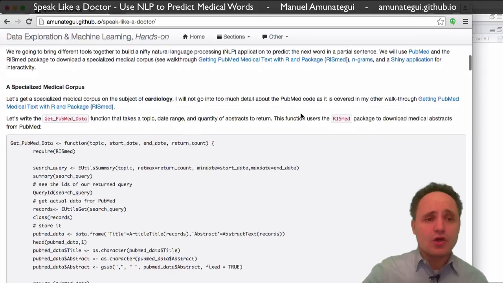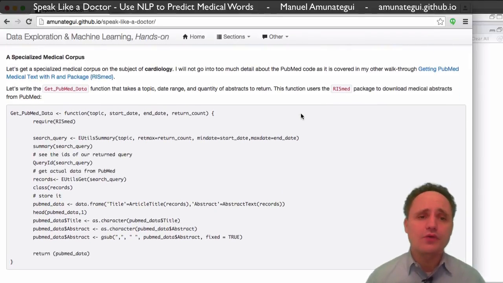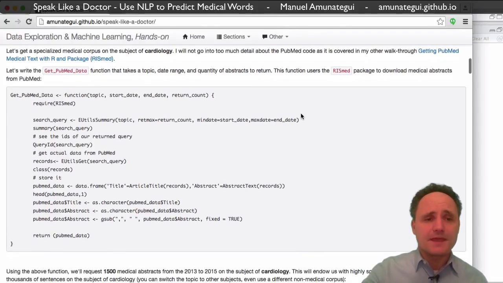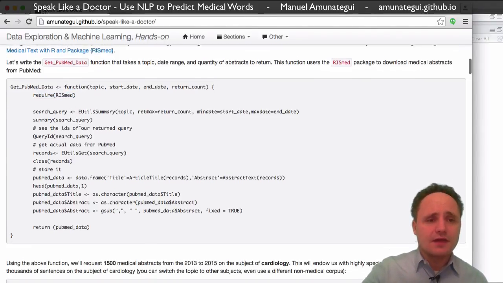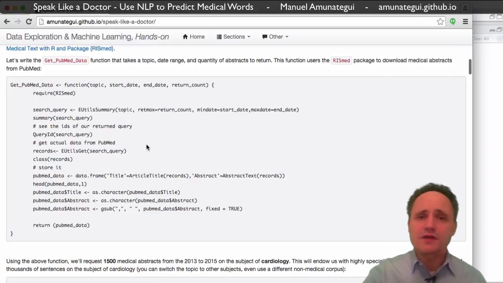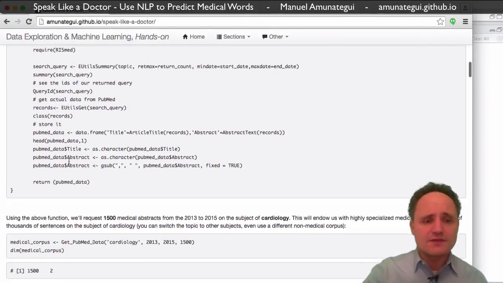Okay, so I had another walkthrough on the subject of getting medical documents out of PubMed. So I'm not going to talk much about how we're going to do that, because if you're interested in that subject, follow the link and watch that video. Go through the blog on that subject. But basically, it's using the library called RISmed, and we built a function. That was part of the other walkthrough, and it's very simple to use.